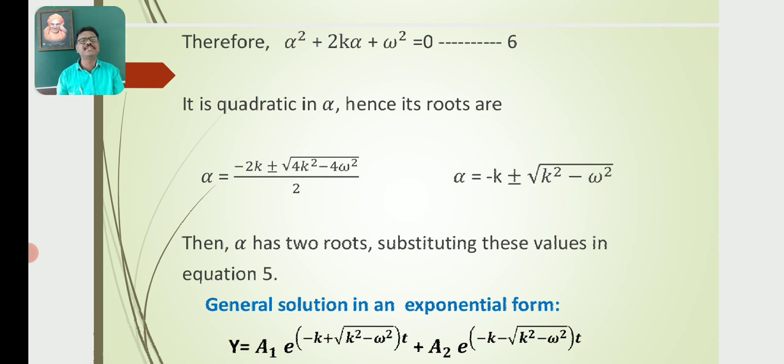Substituting these values in equation 5, the equation becomes y = a1 e^((−k + √(k² − ω²))t) + a2 e^((−k − √(k² − ω²))t). So this is the general solution in exponential form for damped free vibrations.